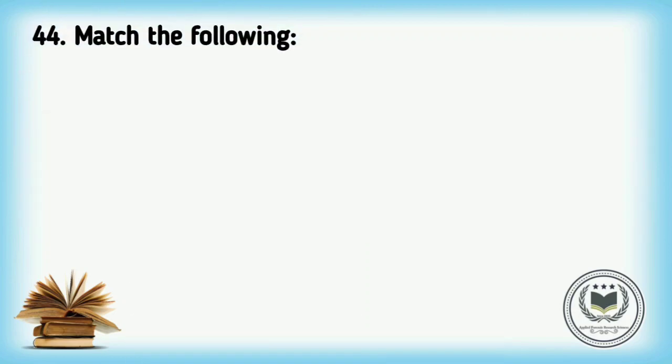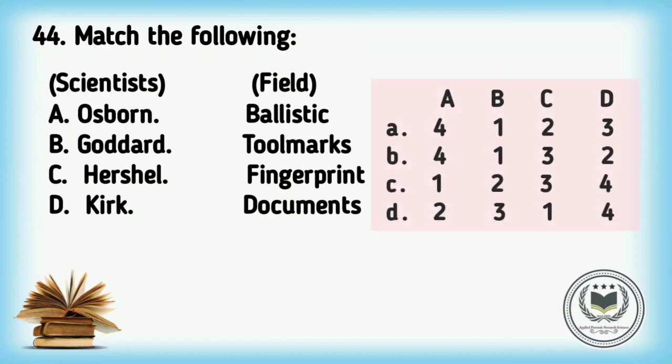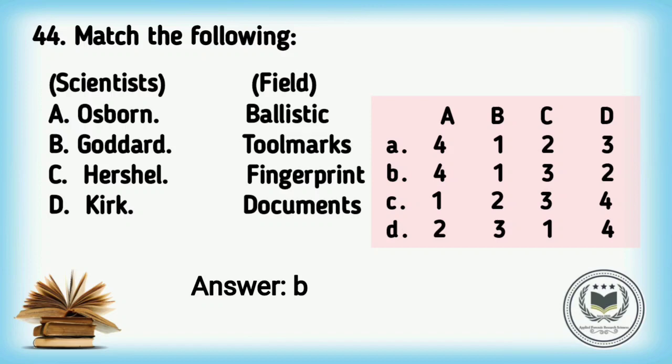Question number 44 is: match the following. Scientists related to the fields. Scientists are Albert Ashbourne, Calvin Goddard, William Herschel and Paul Kirk. The fields are ballistic, tool marks, fingerprint and documents. The correct pair of option is option B, that is A Albert Ashbourne documents, B Calvin Goddard ballistic, C William Herschel fingerprint and D Paul Kirk tool marks.